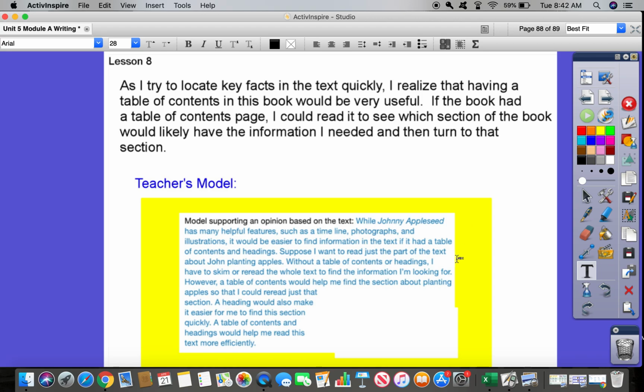Suppose I want to read just the part of the text about John planting apples. Without a table of contents or headings, I have to skim or reread the whole text to find the information I'm looking for. However, a table of contents would help me find the section about planting apples so that I could reread just that section. A heading would also make it easier for me to find this section quickly. A table of contents and headings would help me read this text more efficiently.